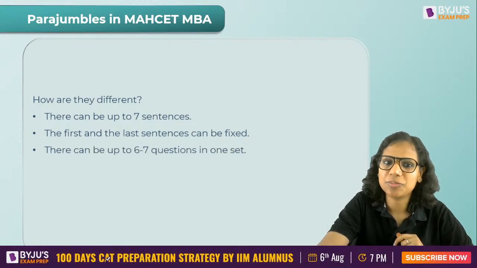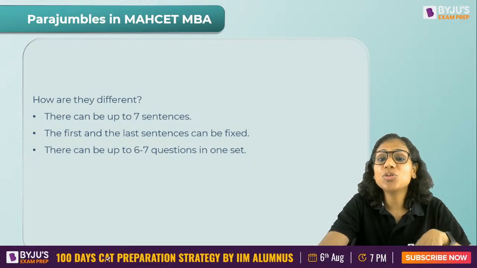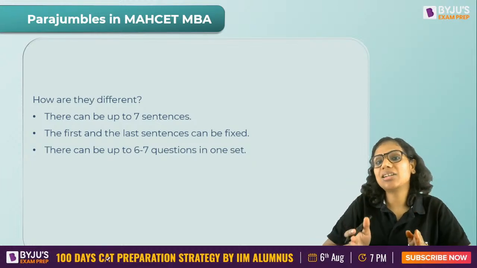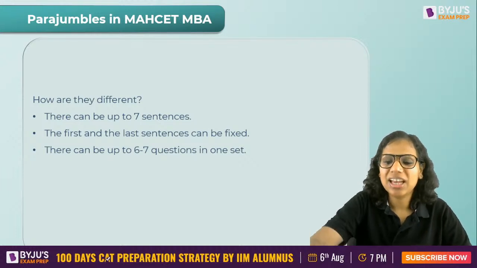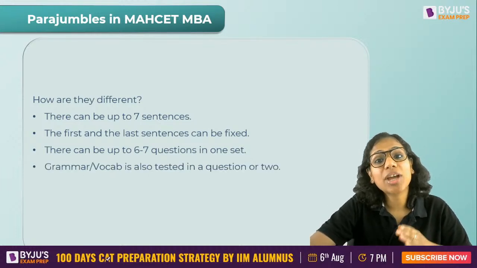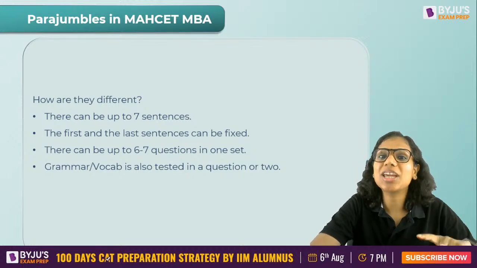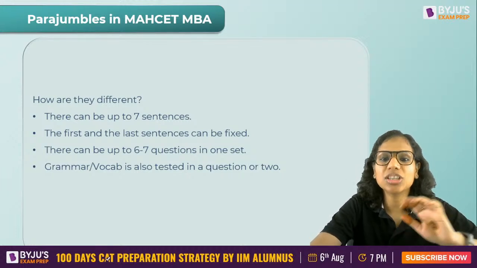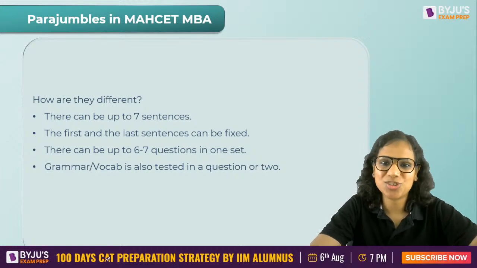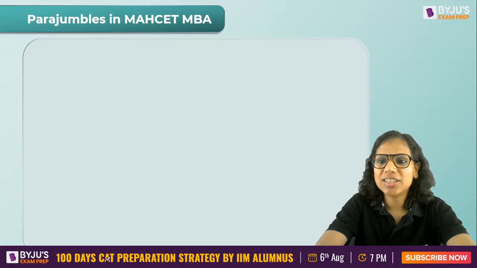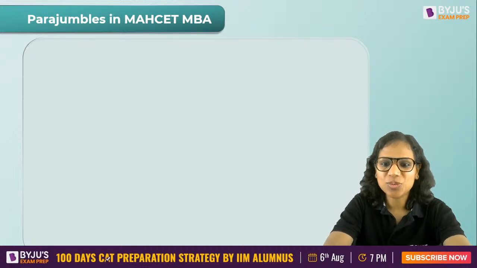Then there can be up to 6 to 7 questions in one set of parajumble, so it becomes just like an RC passage. And grammar and vocabulary questions can also be framed in this parajumble set. So this is how an MAH CET parajumble can differ from your usual parajumbles. We are going to look at various question types today.